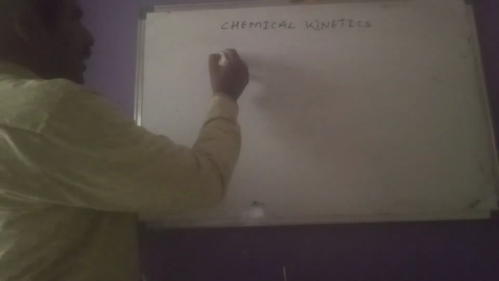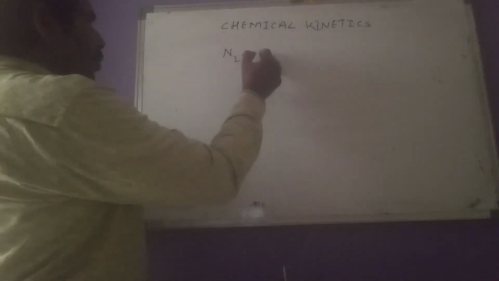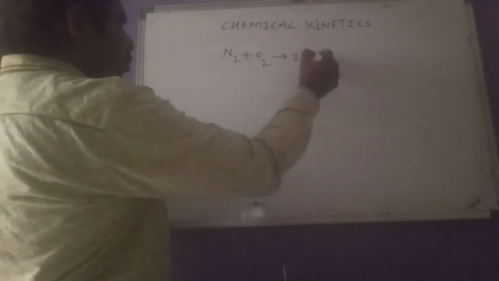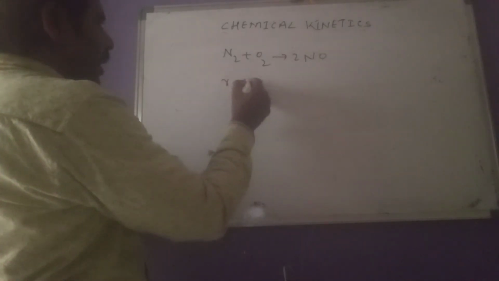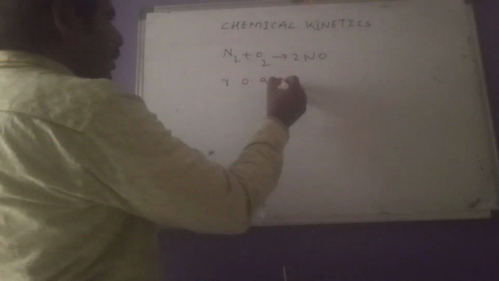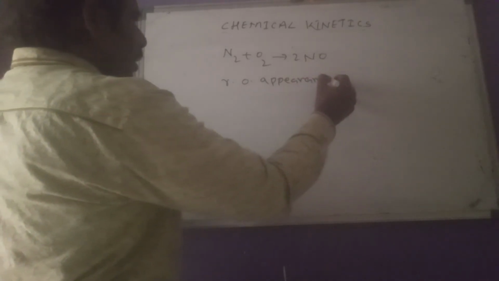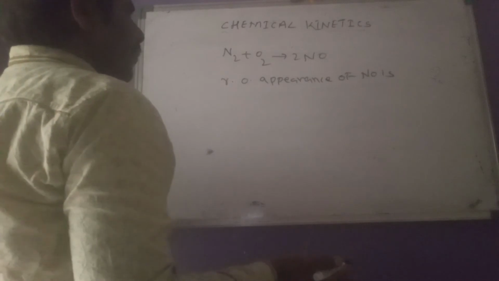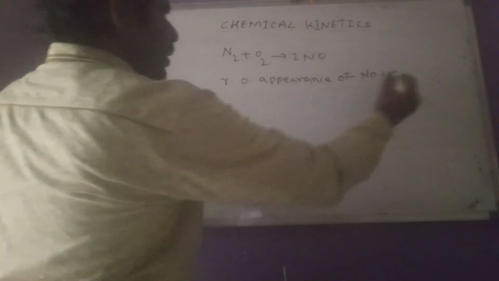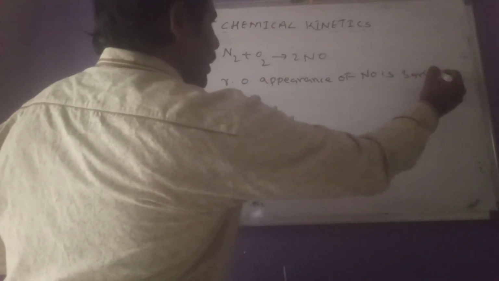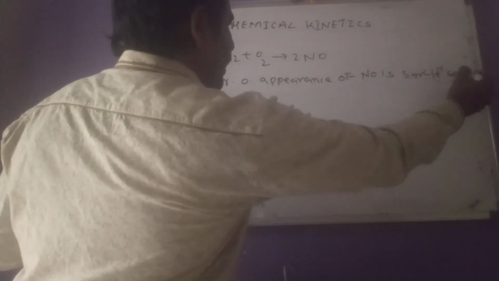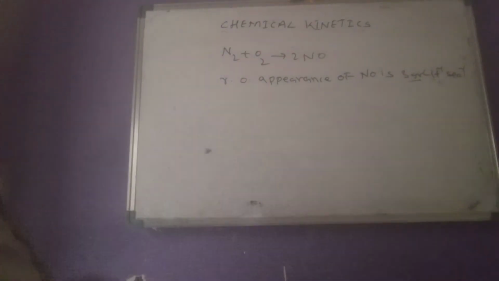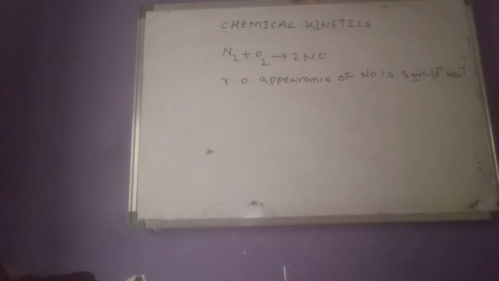Here I give one equation: N2 plus O2 gives 2NO. The rate of appearance of NO is, of course, what they have given here, 3 gram per liter per second. Instead of moles, they have given grams here.